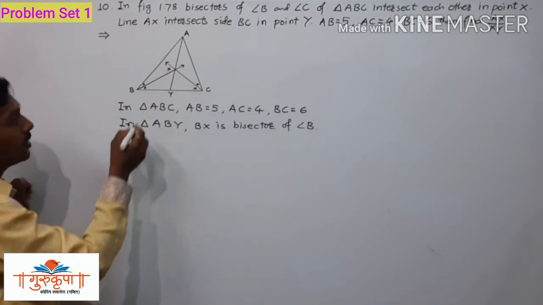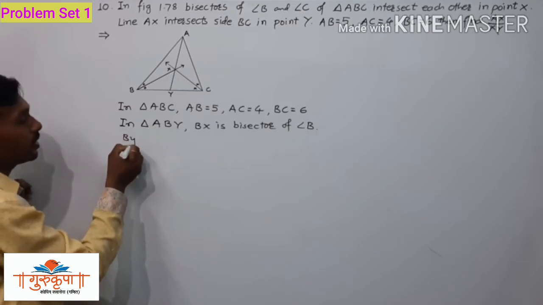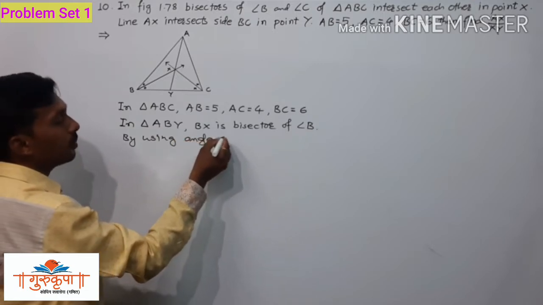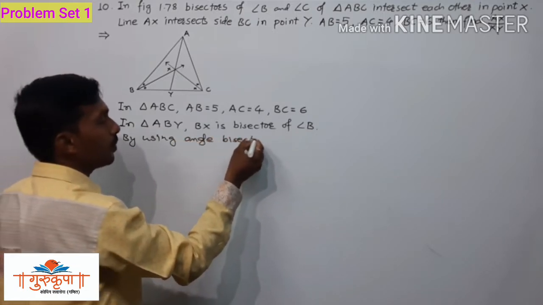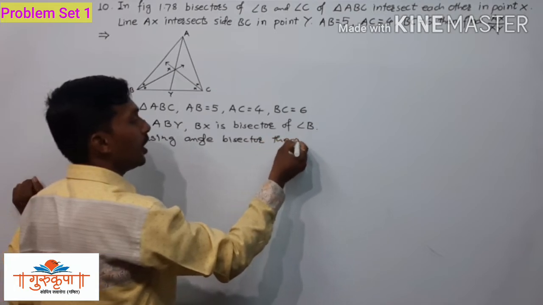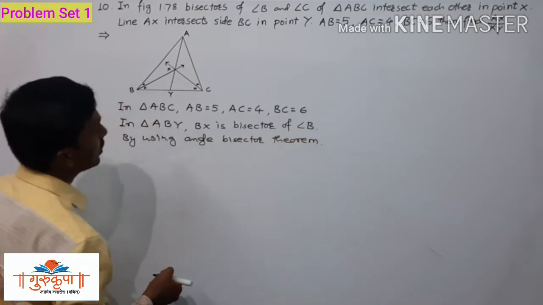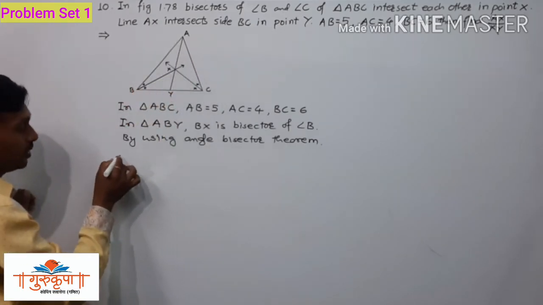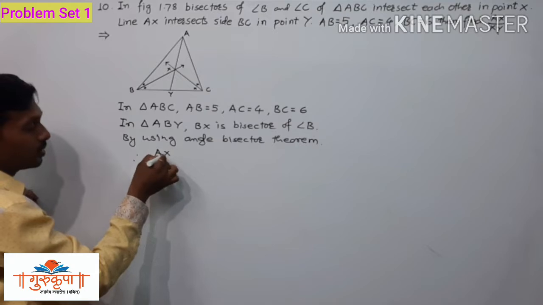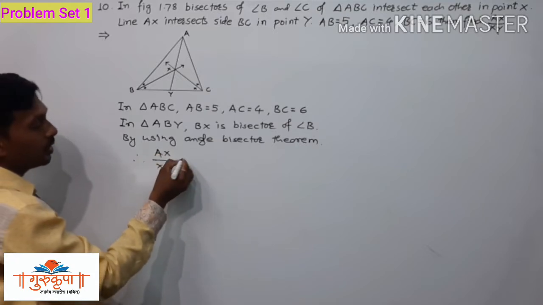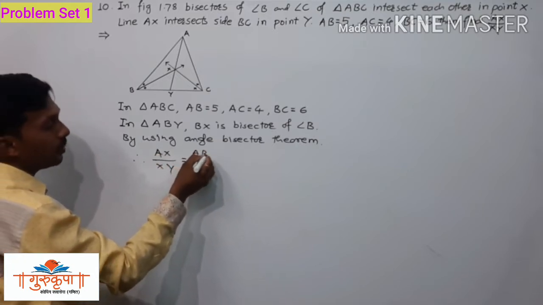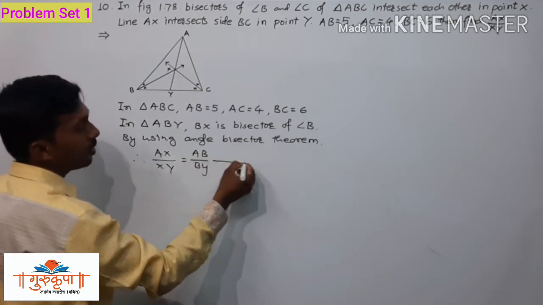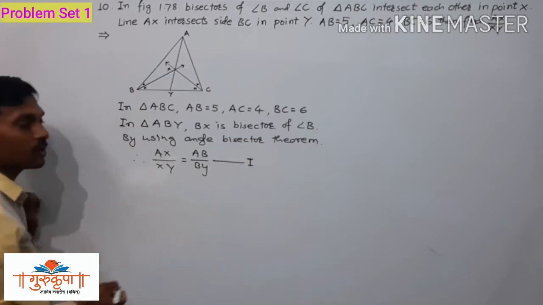So by using the angle bisector theorem, we can write AX upon XY is equal to AB upon BY. That is equation 1.